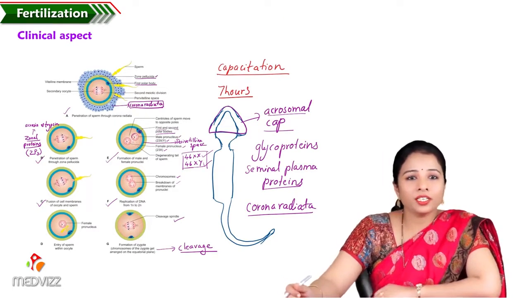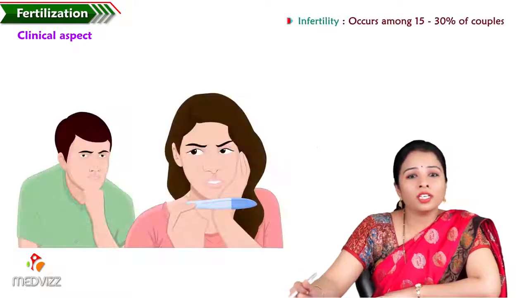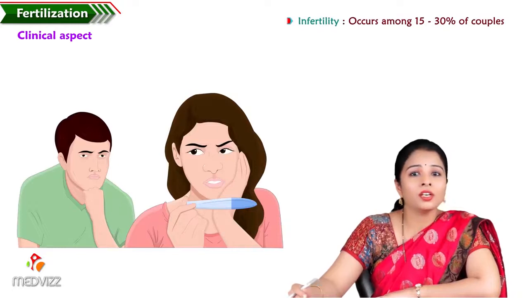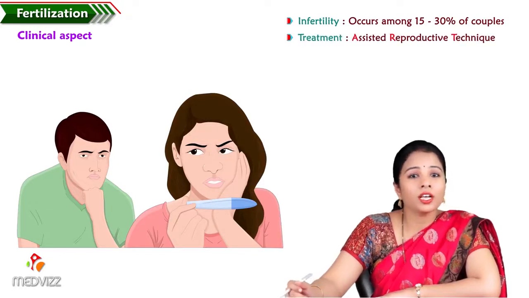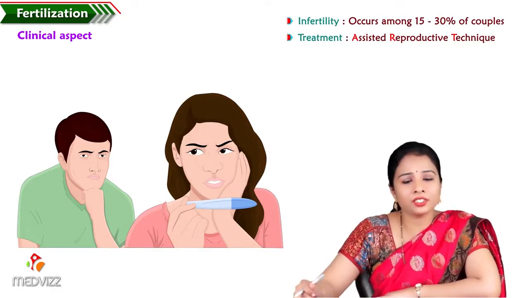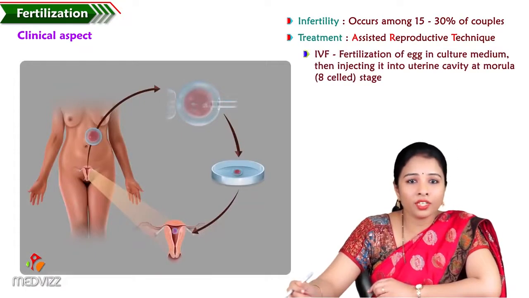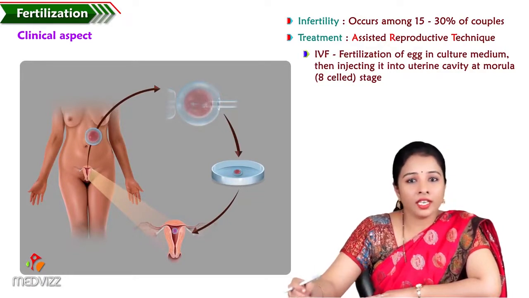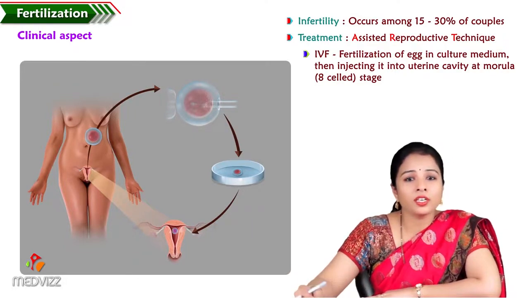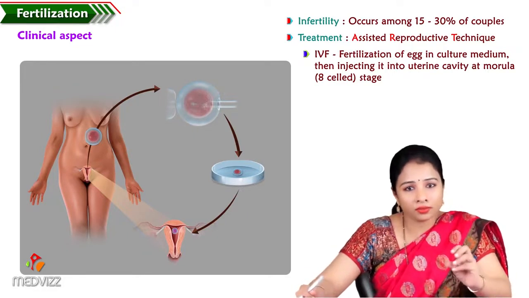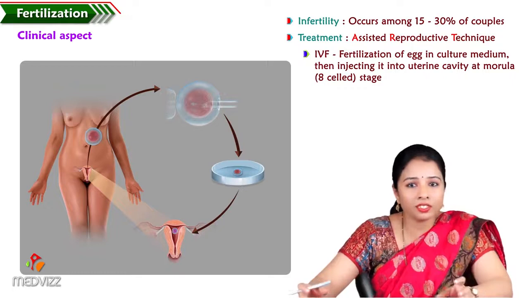So let's see some clinical aspects of this. Infertility is the problem of 15 to 30% of couples and can be overcome using assisted reproductive technology. So what are these assisted reproductive technologies? One is in vitro fertilization, which involves fertilizing the eggs in a culture medium and placing them back into the uterus when the zygote divides to the 8-celled stage.